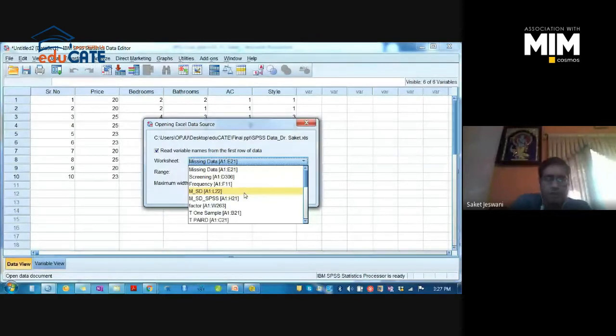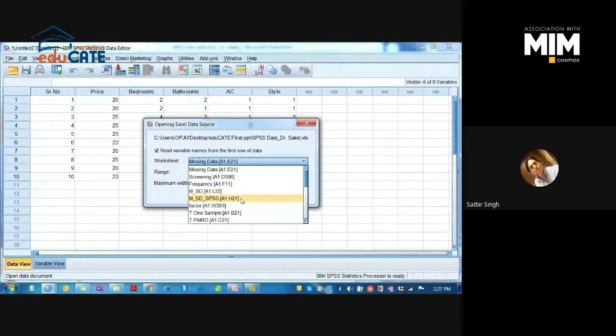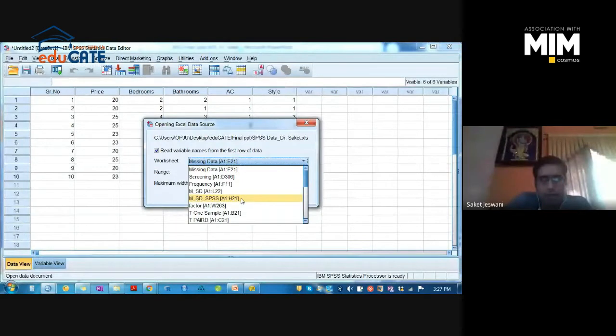You can see two files: one Excel worksheet, and another is mean standard deviation SPSS. The mean and standard deviation worksheet is meant for calculating in the Excel sheet itself. Do I need to explain how to calculate mean and standard deviation in Excel sheet?